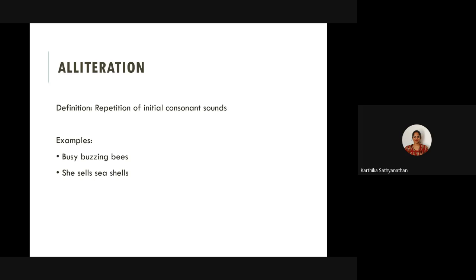And one important key for you to look at is not to focus on the spelling but on the sound. Busy buzzing bees. So all of that starts with the consonant sound b, right? All of these words. She sells seashells, right? All of that starts with the consonant sound s.